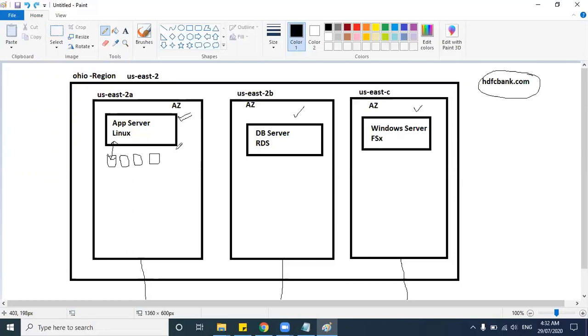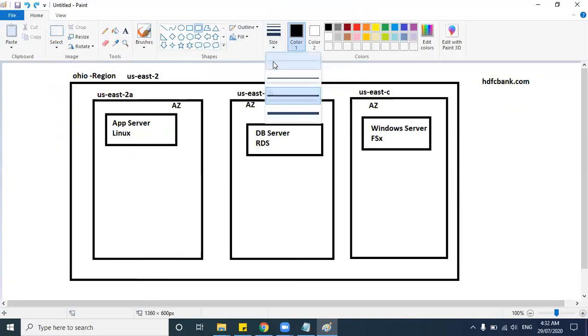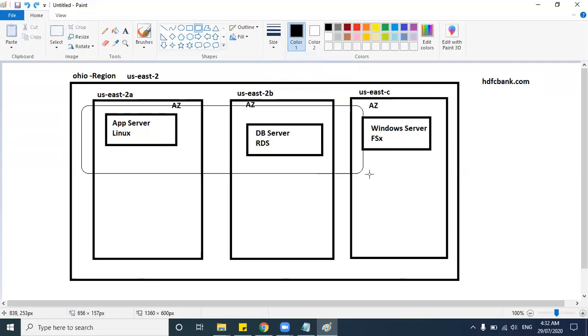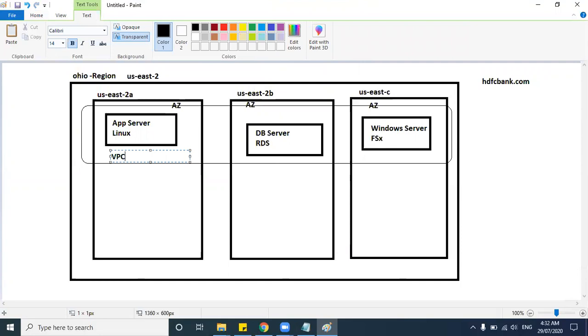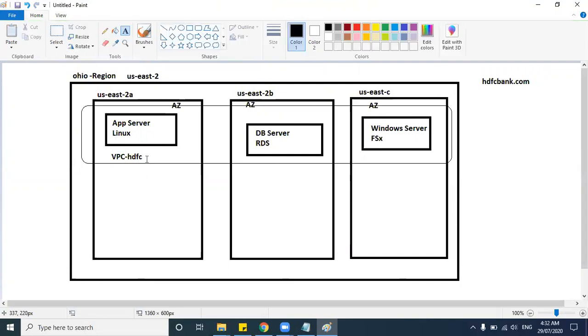So let me showcase that. Let's say you are the HDFC Bank customer, right? So what AWS will do is AWS will allow you to create a VPC. Let's name this a VPC, Virtual Private Cloud, for HDFC Bank. So the AWS guys are telling Mr. HDFC Bank customer, you can create a VPC in our data center.